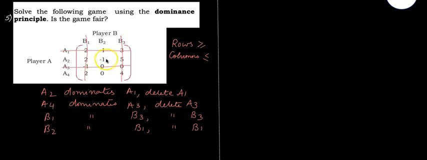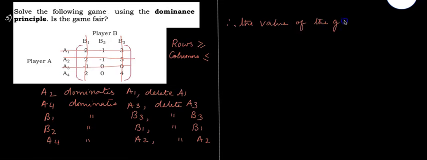So next you have two rows, and for rows it should be greater than or equal to. So the two values are minus 1 and 0. So I'll compare A4 with A2. So 0 is greater than minus 1. So A4 dominates A2, delete A2. So therefore the value of the game is 0.